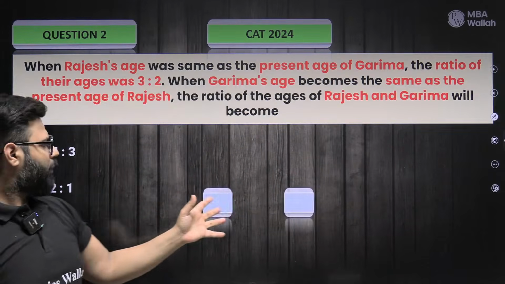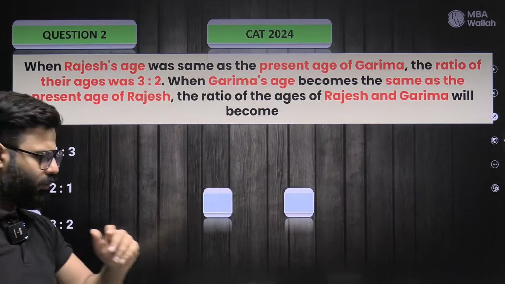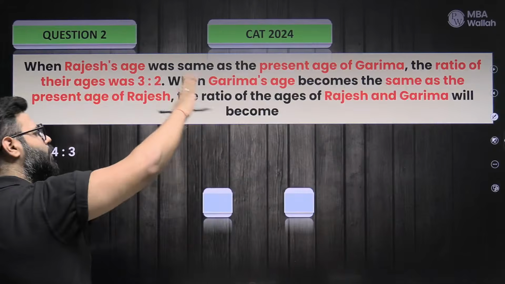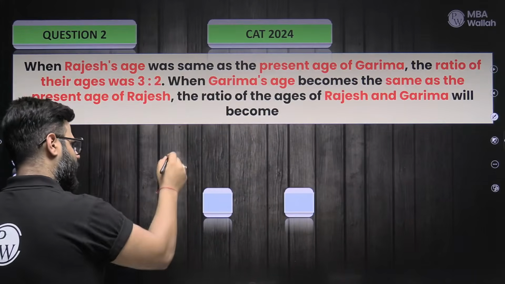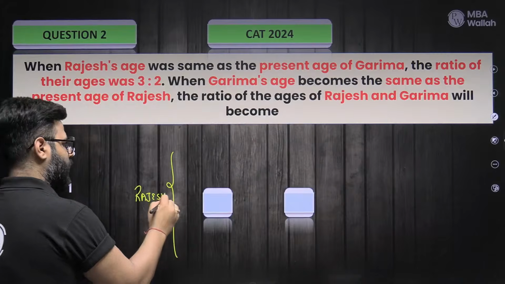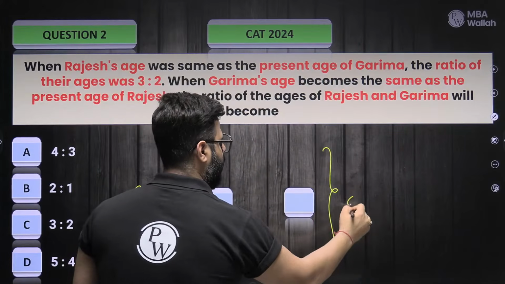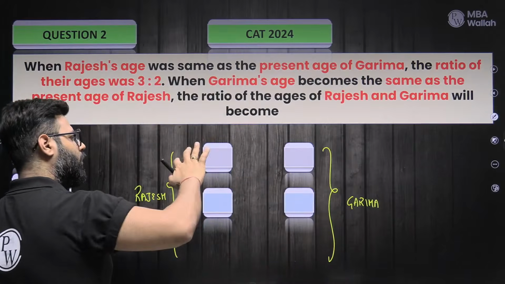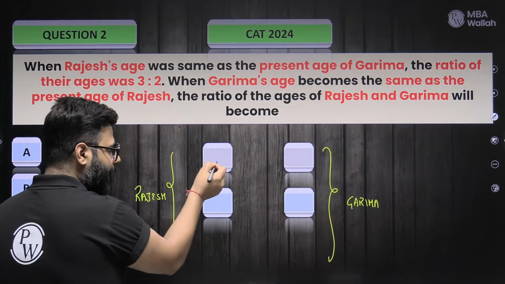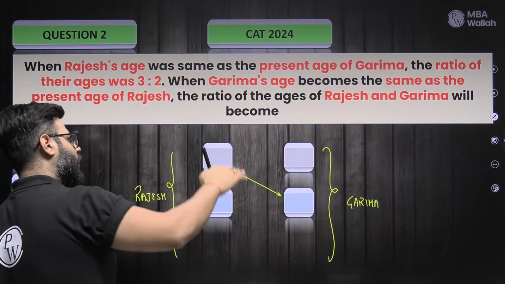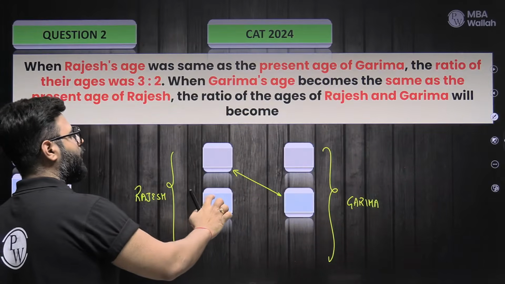I don't know what their present age is. But I know that some years before, let us say this is Rajesh and this is Garima, when Rajesh was the same as Garima's age, some years before, this guy must have been equal to Garima's age.